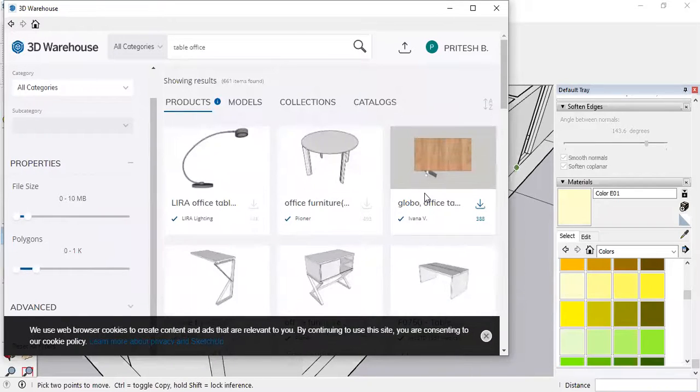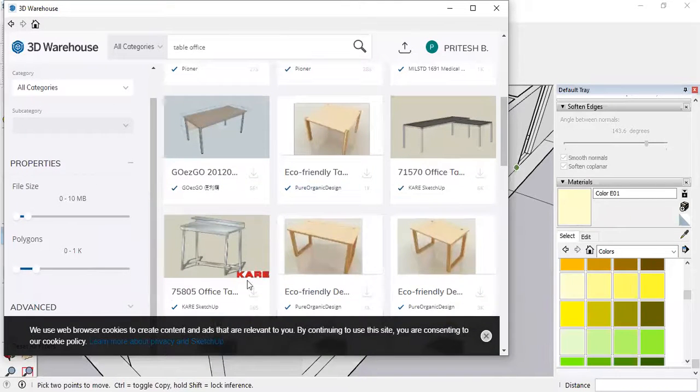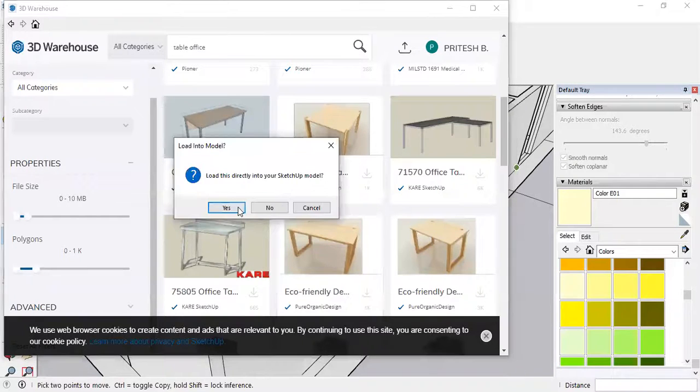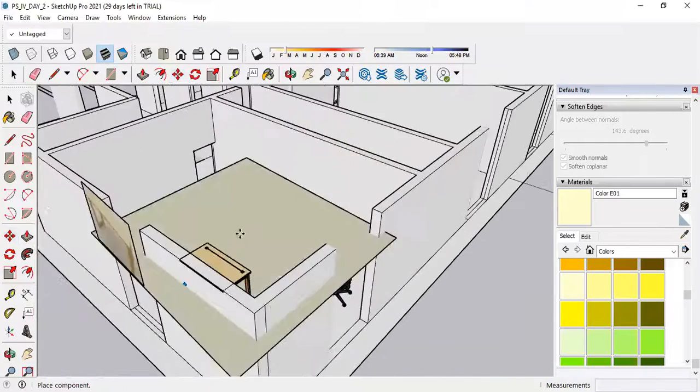Fewer polygons means less detailing and fewer different shapes, so your file will stay smoother. No problems will you face, and there will be no lag while downloading and installing these objects in your drawing.